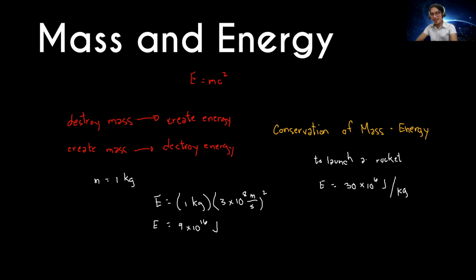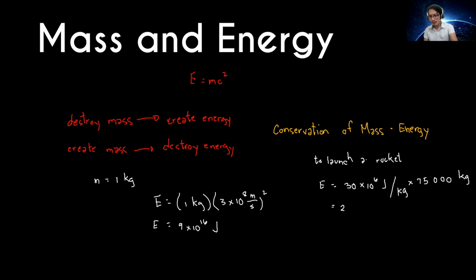So 75,000 kilograms, so i-multiply natin 75,000, ano ang energy na kailangan? 75,000 kilograms daw on the average ang rocket. So times 75,000 kilograms, that means ang kailangan niyang energy is 30 times 10 to the power of 6 times 75,000.